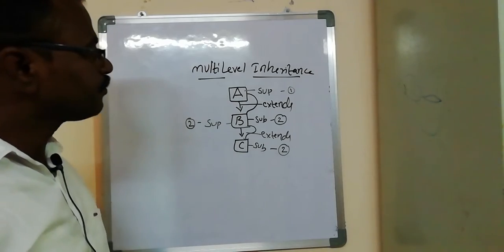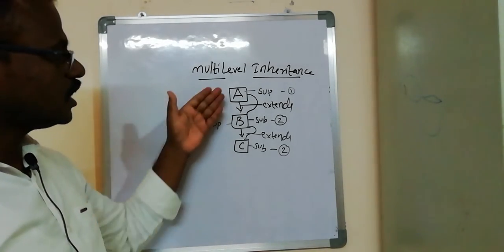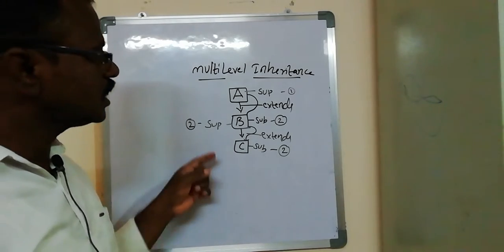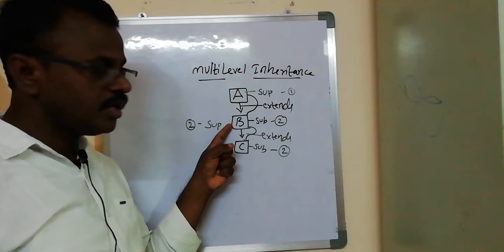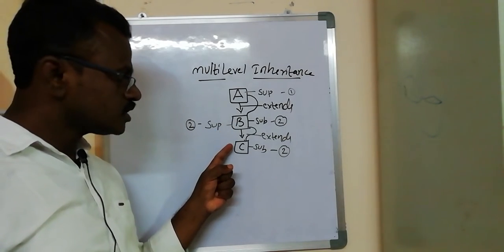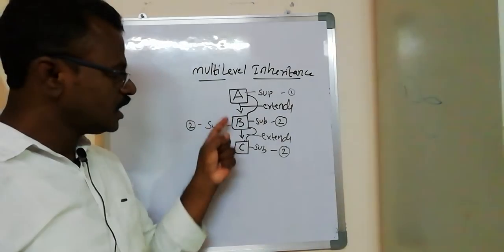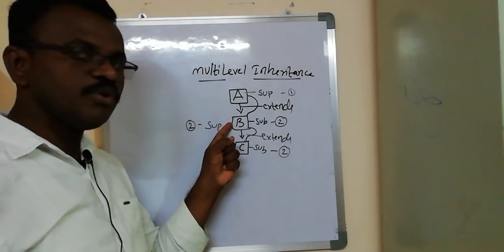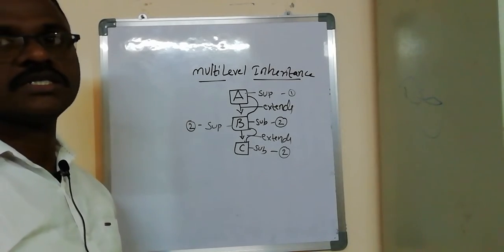This level can contain more than one superclass and more than one subclass. See, A, B, C: we have declared that A is a superclass of B, and B is a superclass of C. Similarly, B is a subclass of A, and C is a subclass of B. See, the structure of multi-level inheritance. The next one,